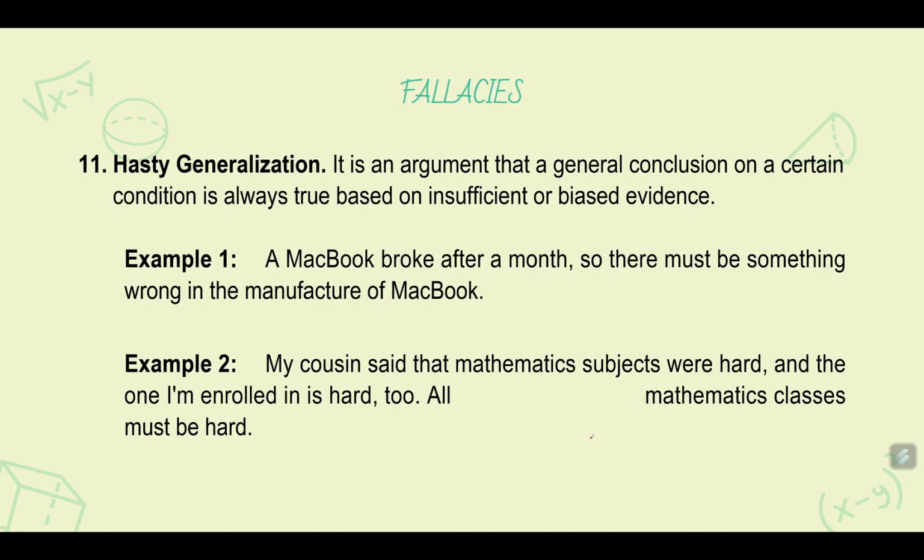Another fallacy is hasty generalization. It is an argument that a general conclusion on a certain condition is always true based on insufficient or biased evidence. Example, a MacBook broke after a month, so there must be something wrong in the manufacture of MacBook. Not because one MacBook broke, it doesn't mean that there is something wrong in the manufacturing of MacBooks.